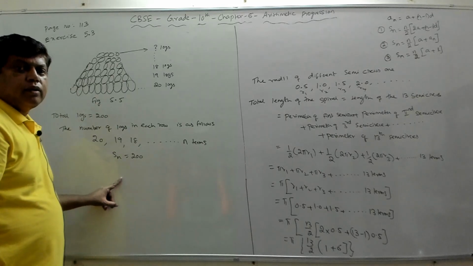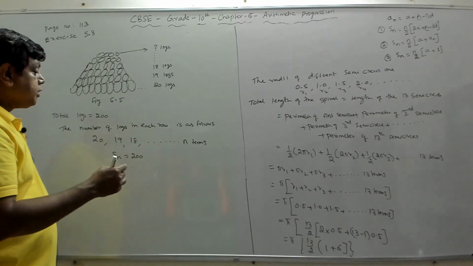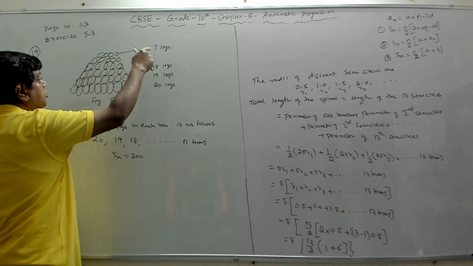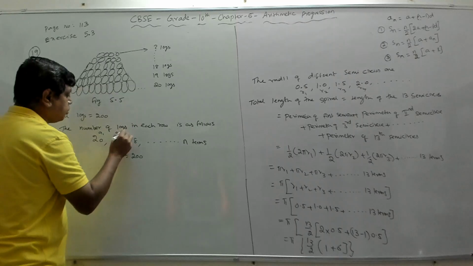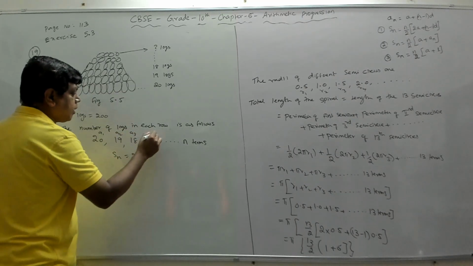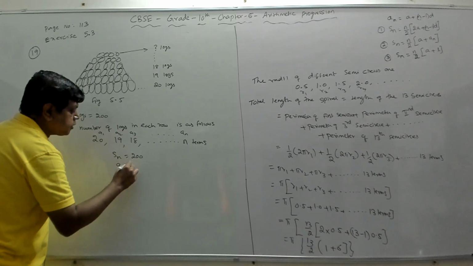We have to find N. N gives the number of rows. How many rows are there totally? And what will be the number of logs in the top row? Suppose the top row is A1, A2, A3, third term, like that, you call the last term AN. So AN equal to how much?